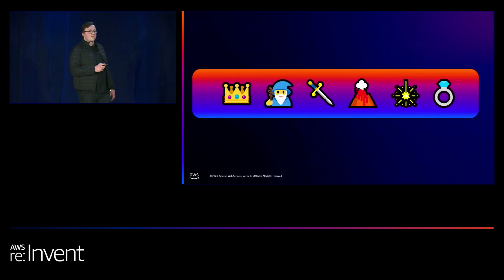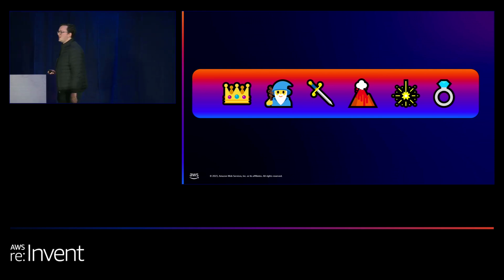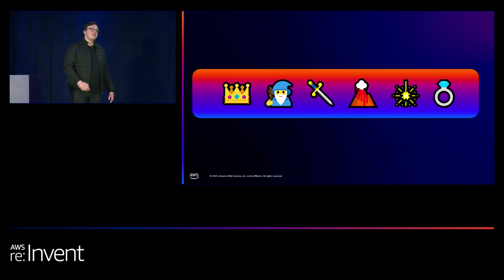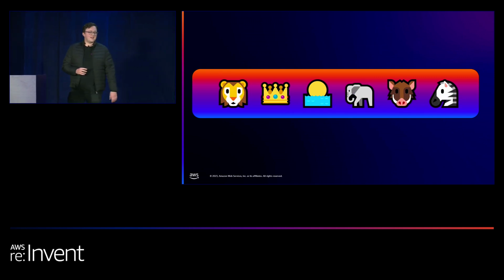I'm going to take a quick break from definitions of different types of prompt engineering. And I know this isn't exactly the best format for Q&A, but does anyone know what book or film this is? Yep. Lord of the Rings. I'm not going to say which book, the whole work. Anyone got this one?